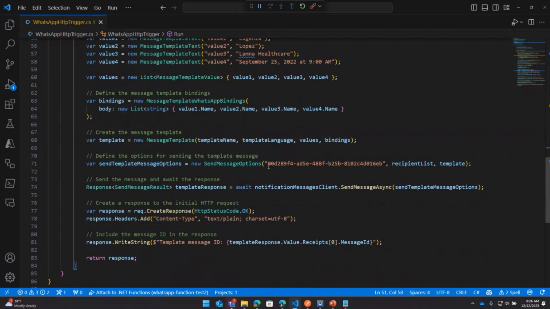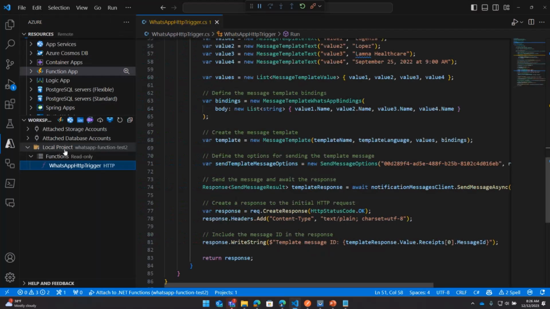This is the messaging channel that I created. WhatsApp for Business will give this to you when you create the channel. You can also get this from the portal. And then I send the messages. I already have this function running, so to save us a little bit of time, I already got it running here.